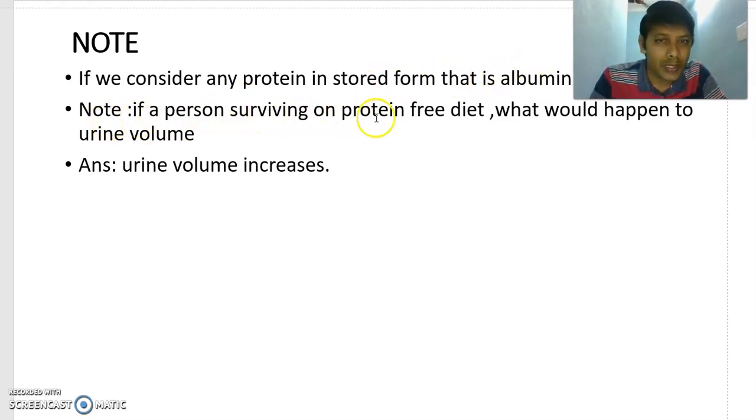Note: if a person is surviving on a protein-free diet, what would happen to his urine volume? His urine volume increases. The reason I will explain later. That means he is taking carbohydrates and fats, but he is not taking proteins. His urine volume increases, and I will explain the reason later.